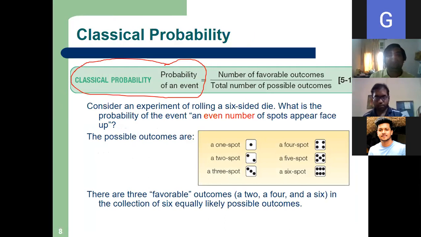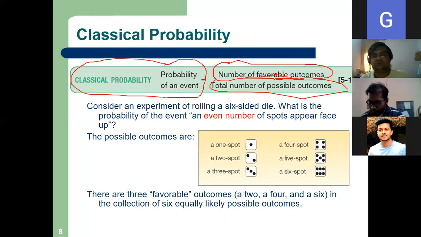Classical probability of an event is number of favorable outcomes divided by total number of possible outcomes. This is called the classical probability of an event, one of the very important definitions of probability. So number of favorable outcomes by total number of possible outcomes.